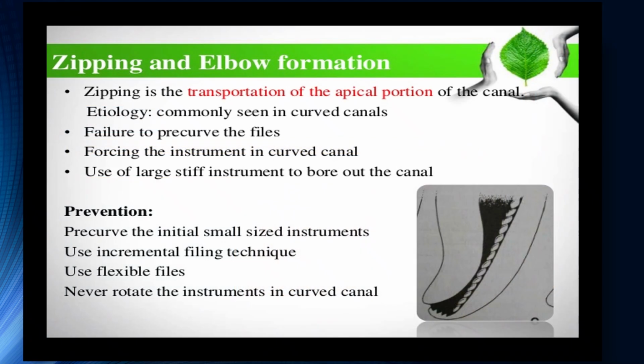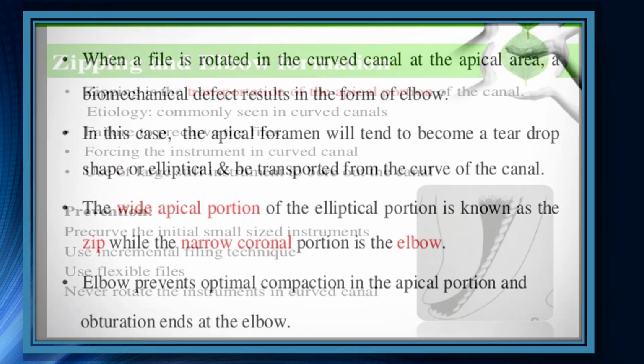The second mishap that occurs during instrumentation is zipping and elbow formation. Zipping is the transportation of the apical portion of the canal. Etiology: commonly seen in curved canals, failure to pre-curve the files, forcing the instrument in the curved canal, and use of a large stiff instrument to bore out the canal. Prevention: pre-curve the initial small size instrument. Use an incremental filing technique. Use flexible files. Never rotate the instruments in the curved canal.